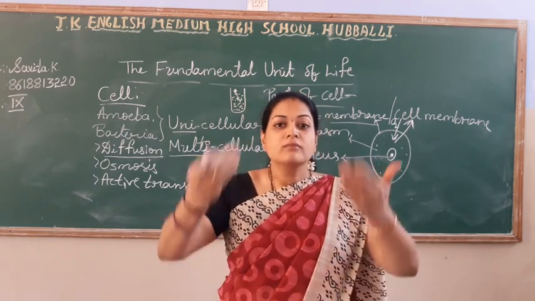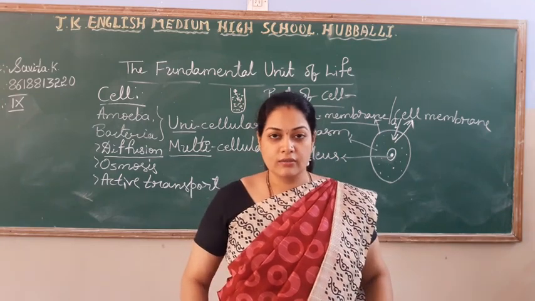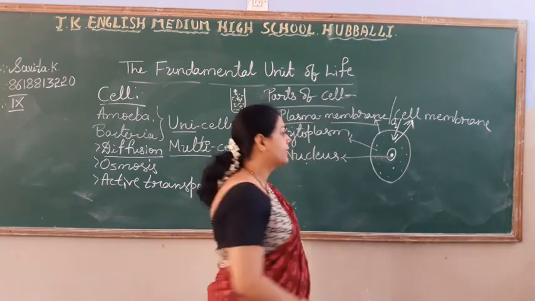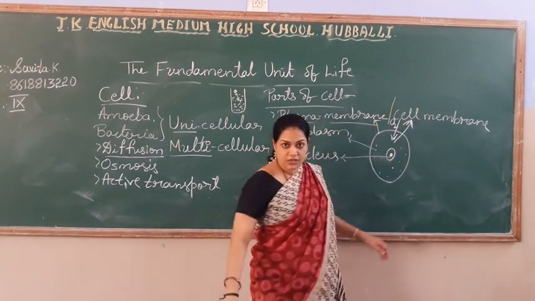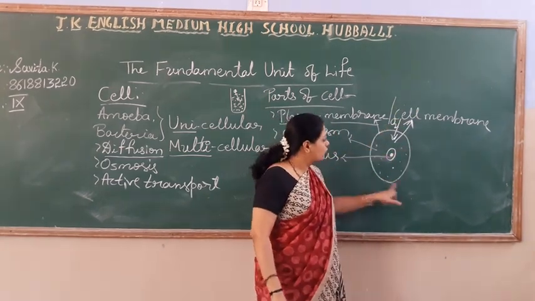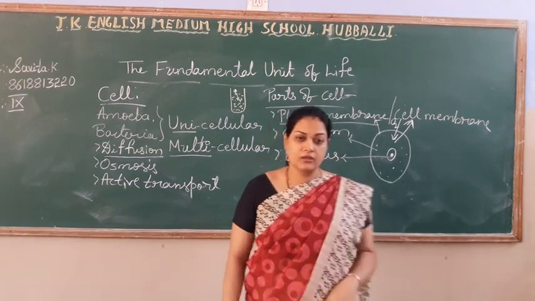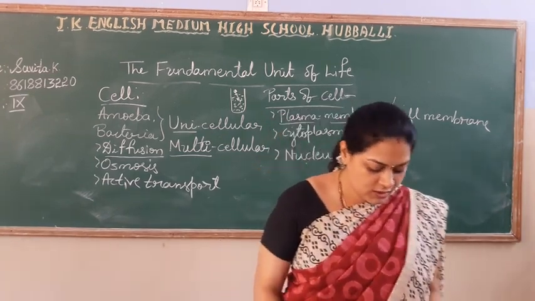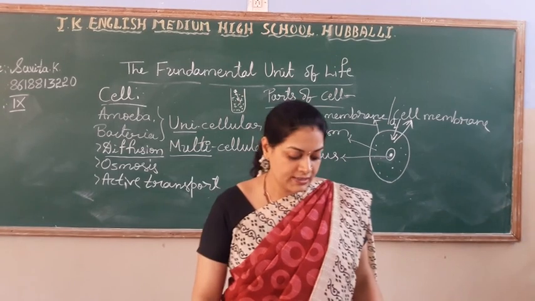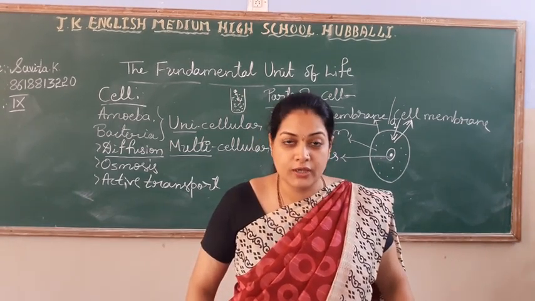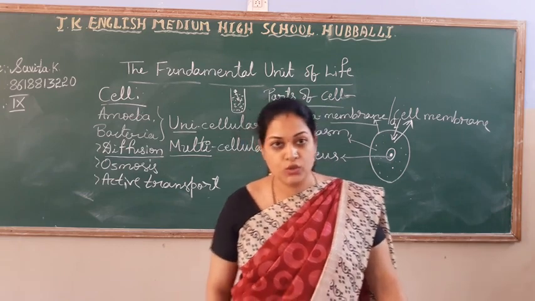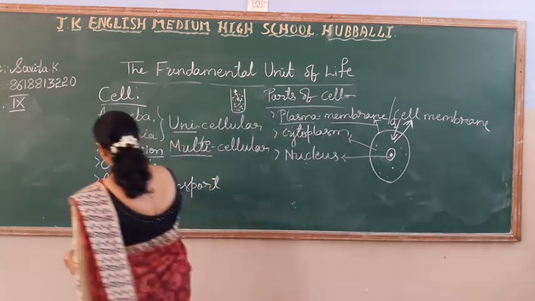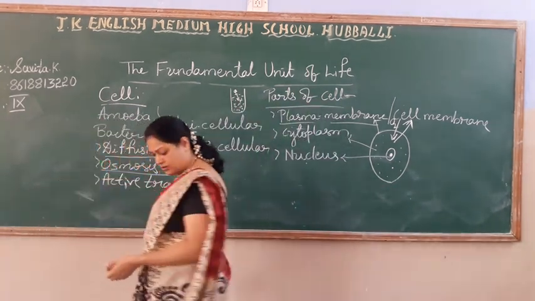You are inhaling the oxygen. Means what happened? There is a movement of oxygen from the region of higher concentration to the region of lower concentration. What is the process called, students? Yes, it is called diffusion. Right? So this is about diffusion. The next one is osmosis.